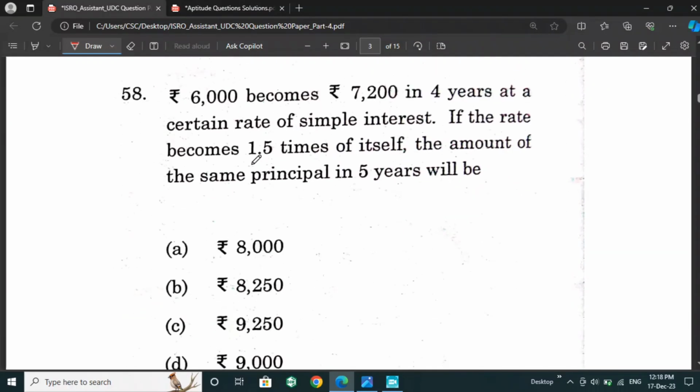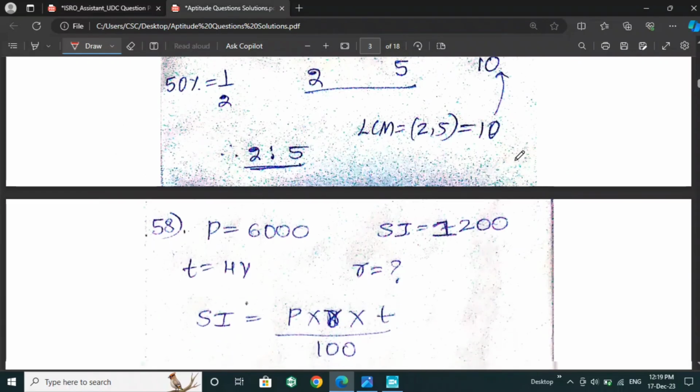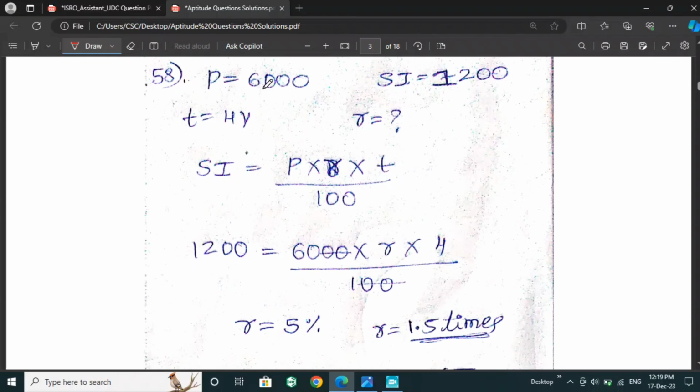Then the next question: 6,000 becomes 7,200 in 4 years at a certain rate of simple interest. If the rate becomes 1.5 times of itself, the amount of the same principal in 5 years will be? For this question, the principal is 6,000. If we subtract the principal from the amount, we will get SI. The time period is 4 years, and we have to calculate the rate first. For that we will use SI is equal to P into R into T by 100.